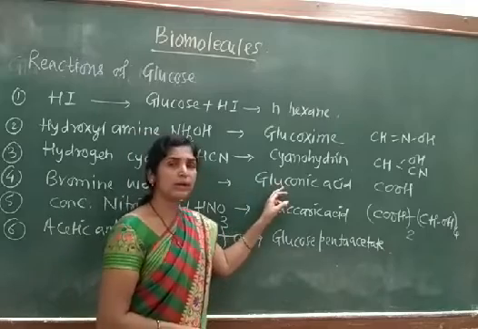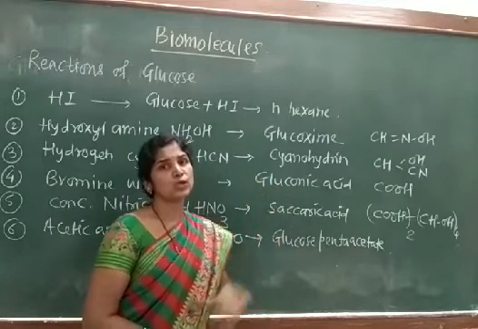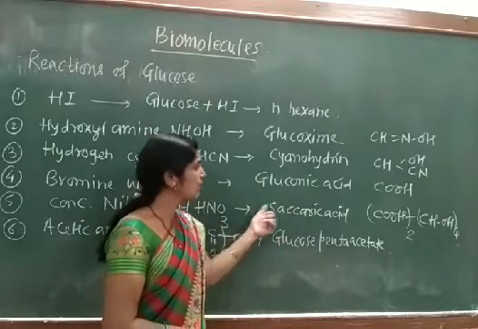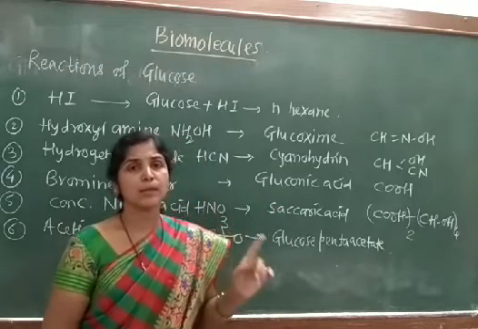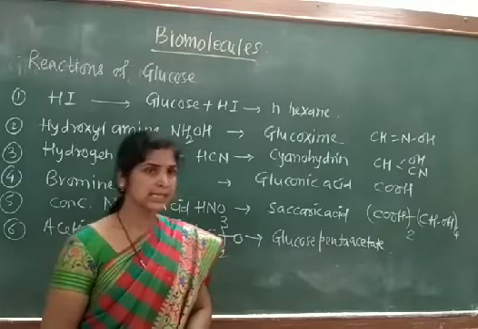In the case of gluconic acid, only 1 COOH group is there, whereas in the case of saccharic acid, 2 COOH groups are there, at carbon number 1 and carbon number 6.